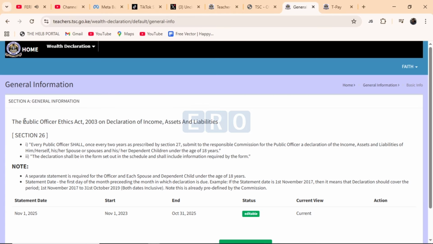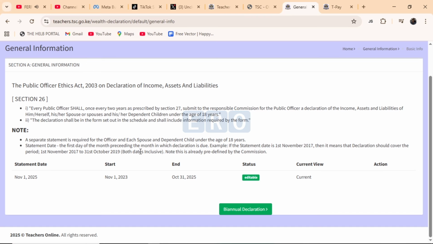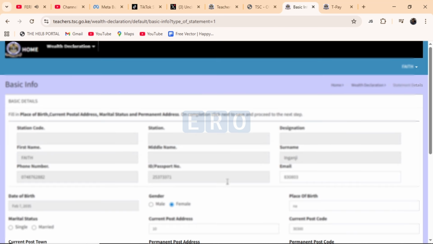So it's giving you general information, that is section A. You can read through this, but what we are interested here is the starting date, which is 2023 November 1 to 31st of October 2025. So I want you to click on biannual declaration. Biannual means 2 years, so we are declaring for 2 years.